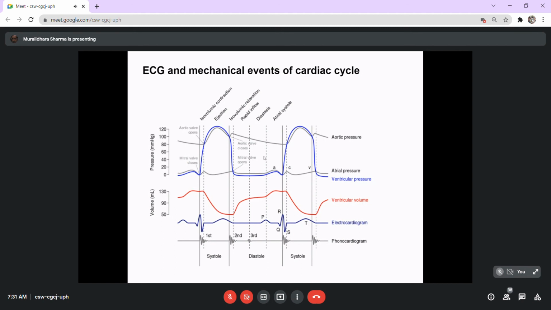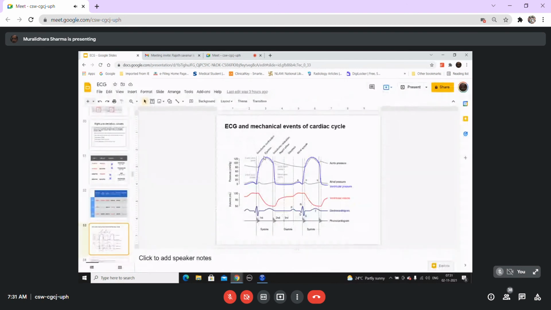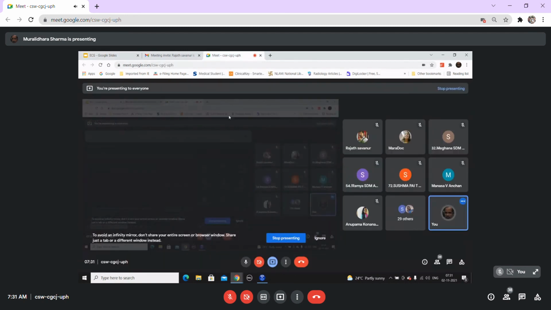So when we see an ECG, the first thing you have to confirm when starting to read is whether the ECG is properly recorded or not. The next is to identify the waves and intervals and confirm whether the rhythm is normal or not. Then you decide about the rate and decide about the axis. So we have come to that level of reading of ECGs. Next is relating these to the cardiac events and then identifying the pathologies. So we'll conclude today with this.